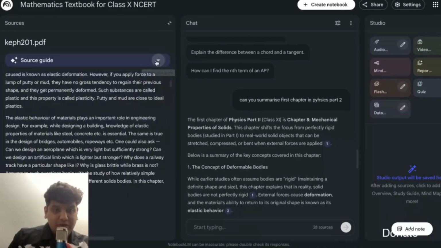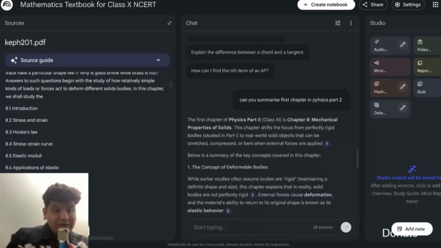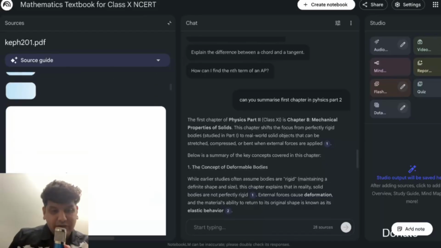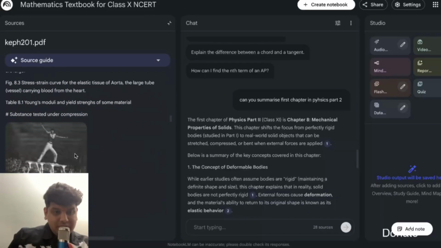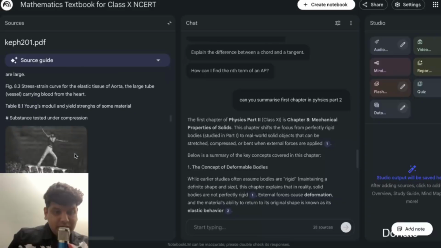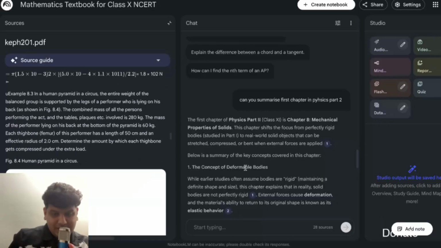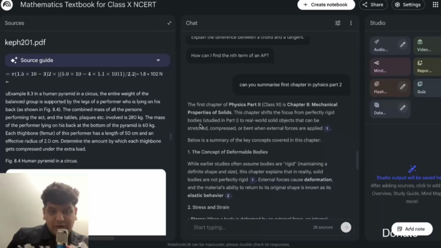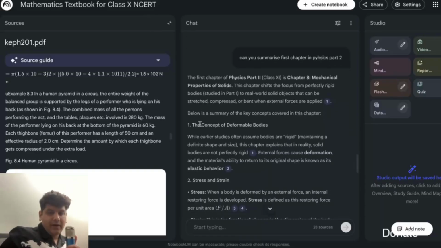This is okay. Yep. You can see it is not able to see the whole diagrams, but it is just able to see some of the images and it is able to understand. So here we go. The first chapter of the physics part 2 is chapter 8, mechanical properties.